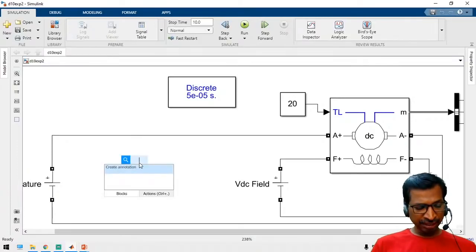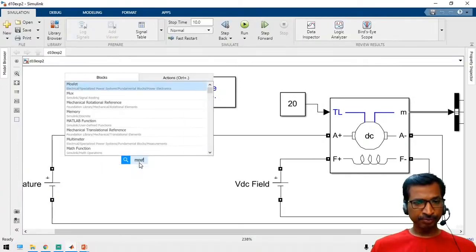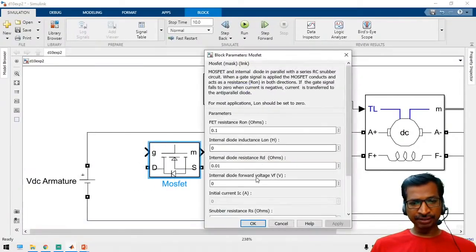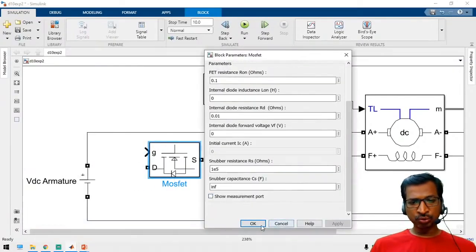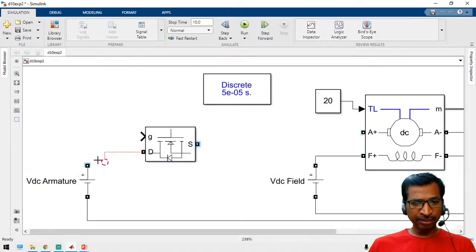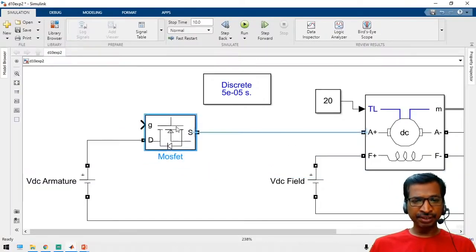So just take a MOSFET and disable this show measurement port, and take an armature volt supply terminal and connect it in between the source and then load. You just connect the MOSFET. Now we can implement this. We can control this switch via the pulse generator.